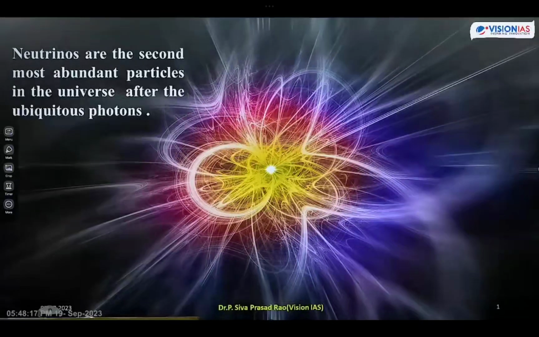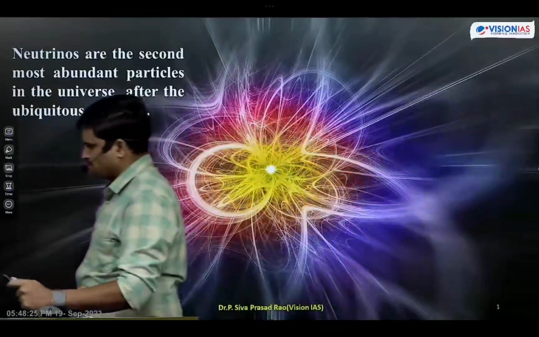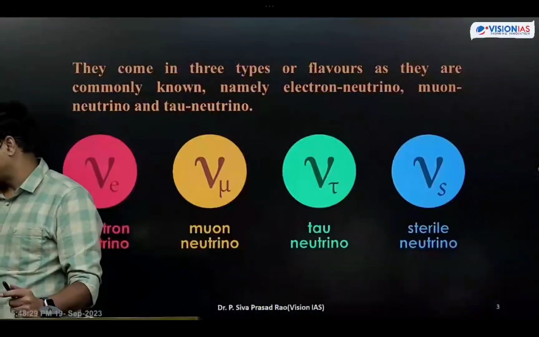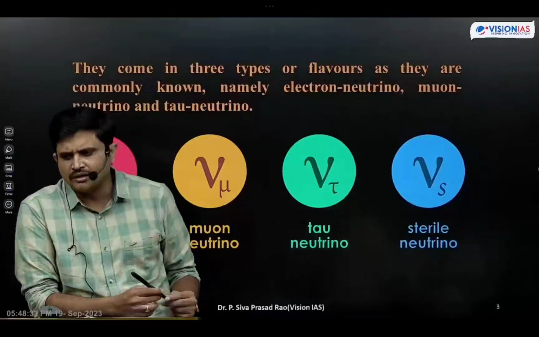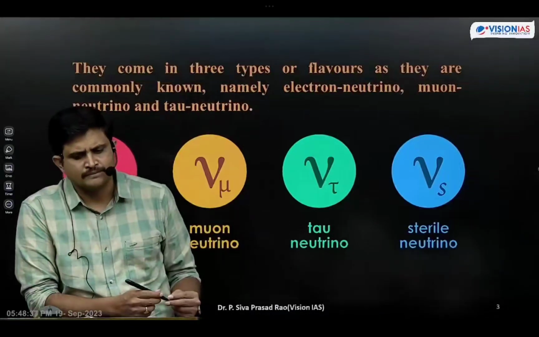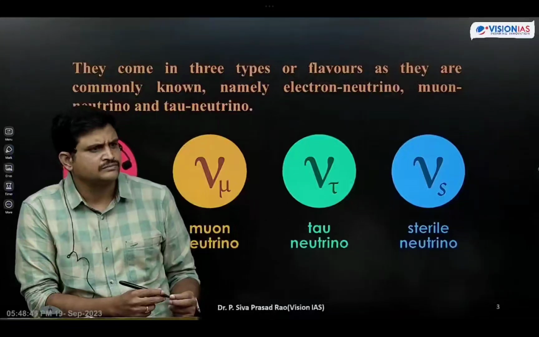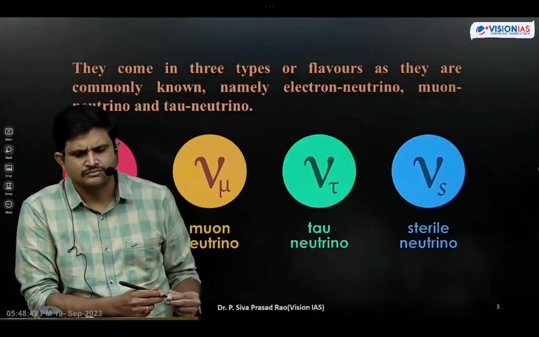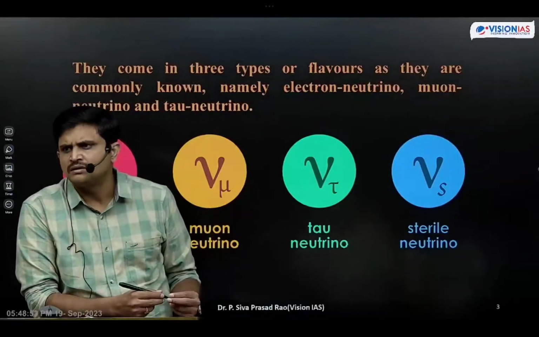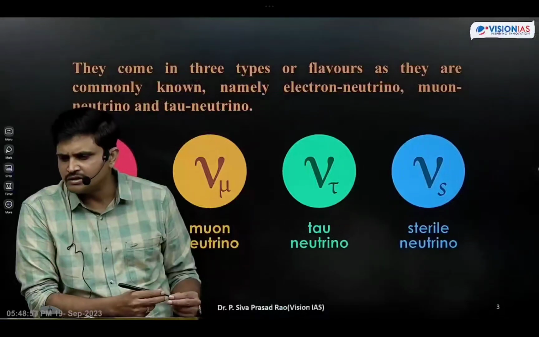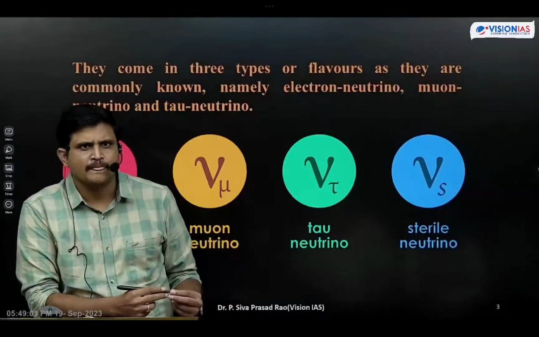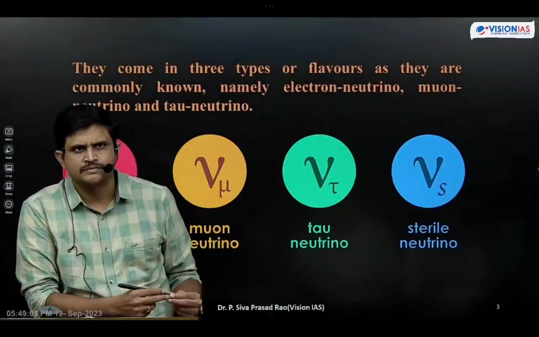Second most fundamental particles in the universe. Sources of neutrinos are: first one, sun and stars. Next one, if it is on the earth, it is nuclear reactors.